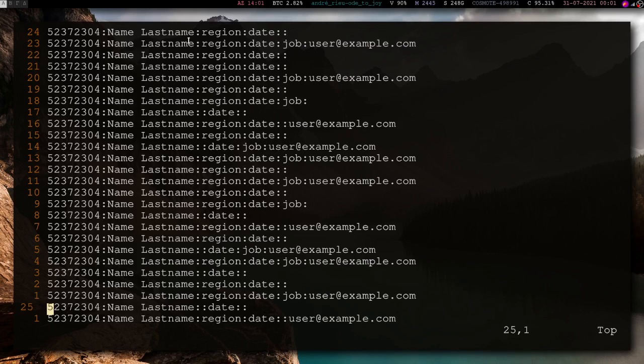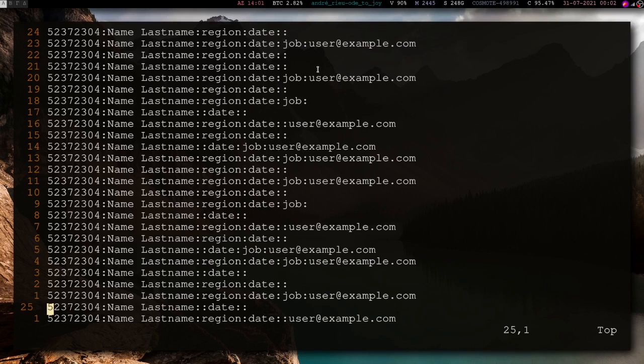So, as a hacker, let's assume that you want to extract every email from this file into a plain text file with just the emails. You don't care about the names, you don't care about the regions, the dates, the IDs, none of that. You only want the emails. How are we going to do that? If you don't know your computer well, if you don't know Unix well, it's hard. But if you do know your computer, you can follow this method that I'm going to follow right now.